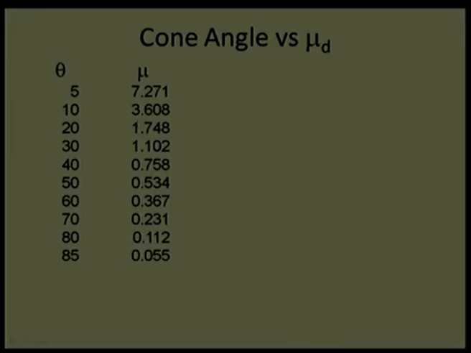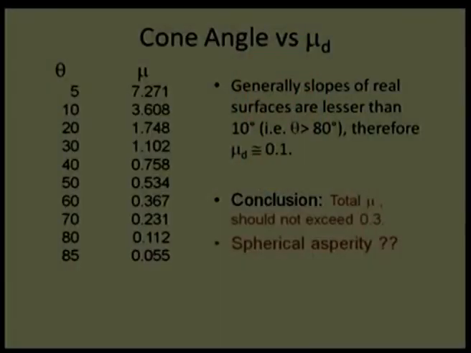That means this expression is very sensitive towards theta, and getting any reliable theta will be difficult for us. However, experience says that most of the time, after the initial running-in period, this theta turns out to be greater than 80 degrees by and large. The coefficient of friction will turn out to be 0.1 or say 0.01 in this case.